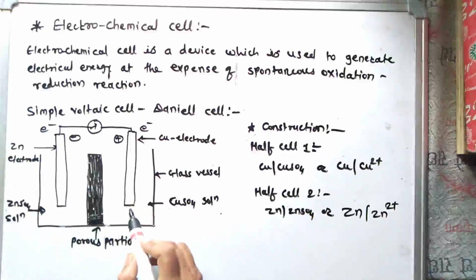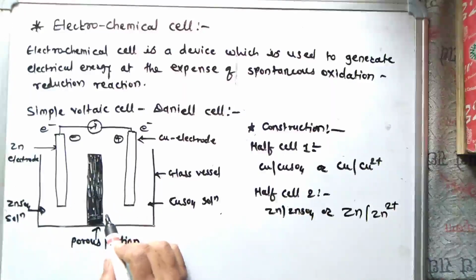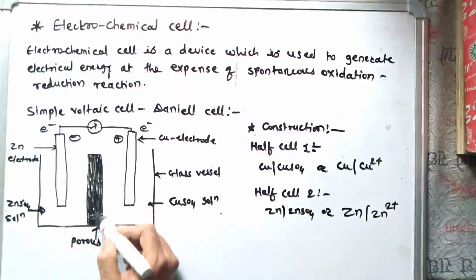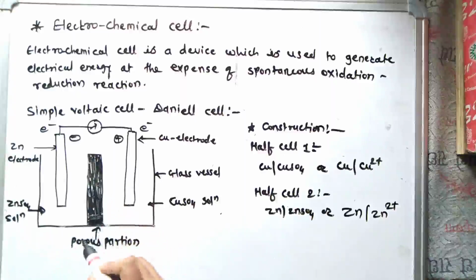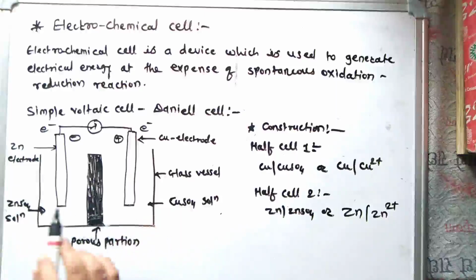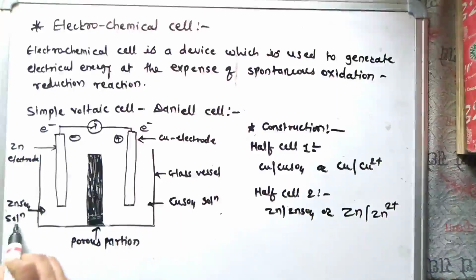This is the example of the Daniell cell for the porous partition method. This method combines two half cells using a porous partition, which is shown in the figure. In this figure, a porous partition is kept in a vessel which divides it into two compartments. In one compartment, a solution of ZnSO4 is placed, and in the other compartment, copper sulfate solution.